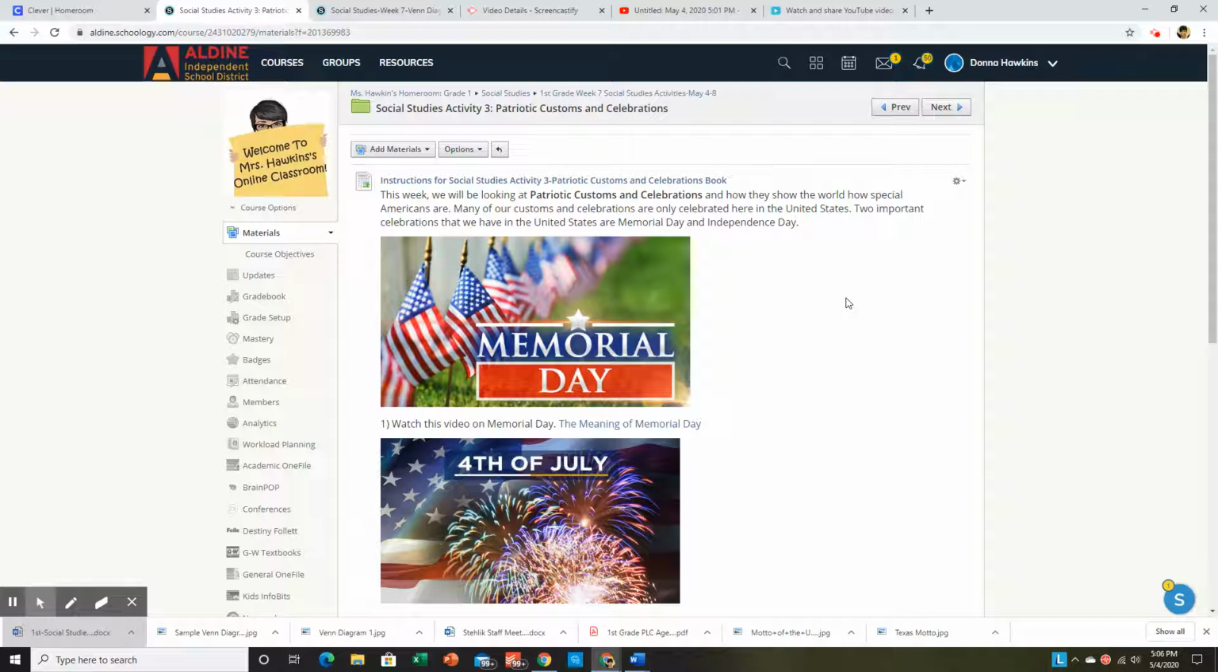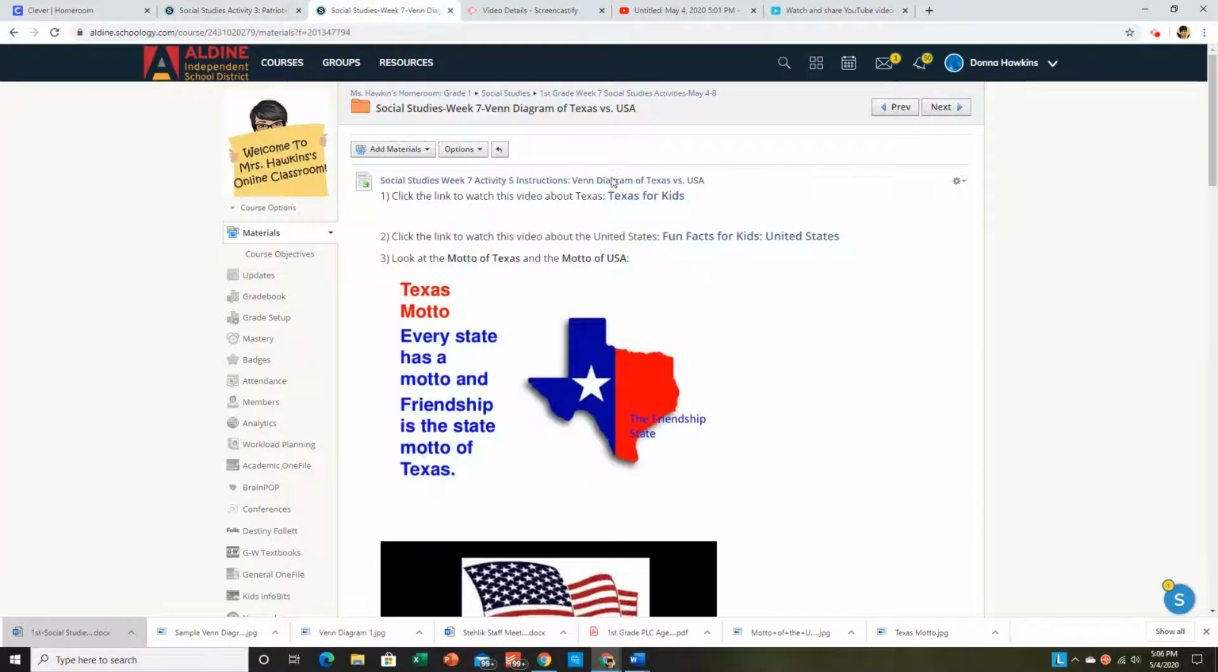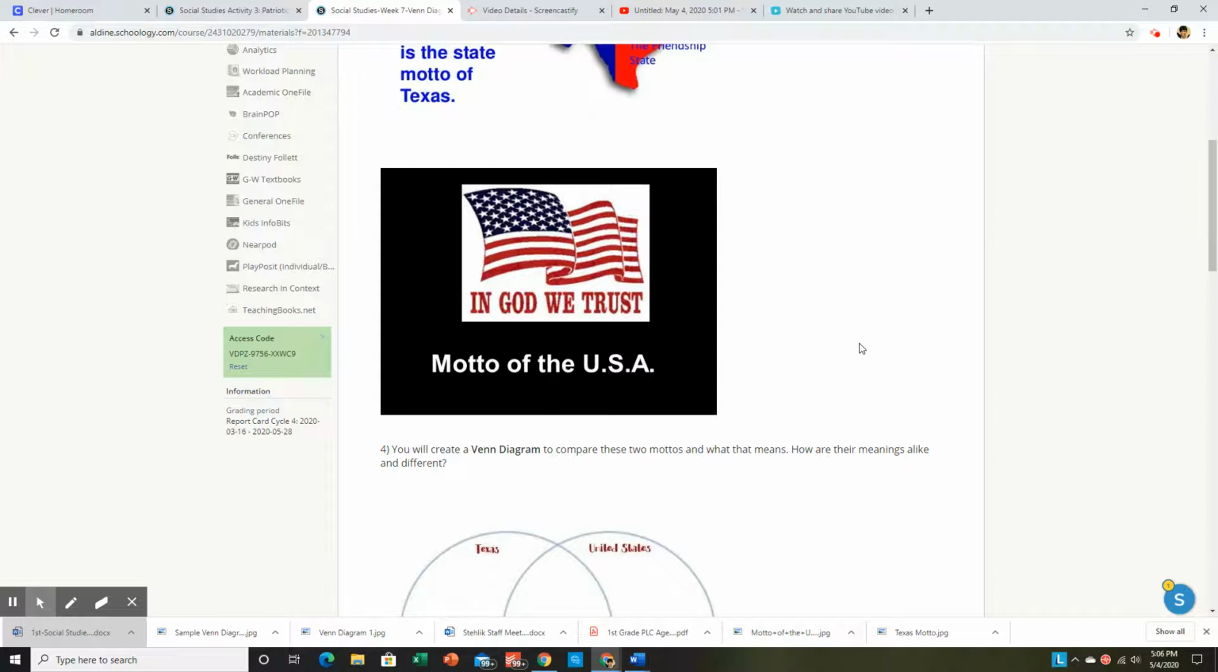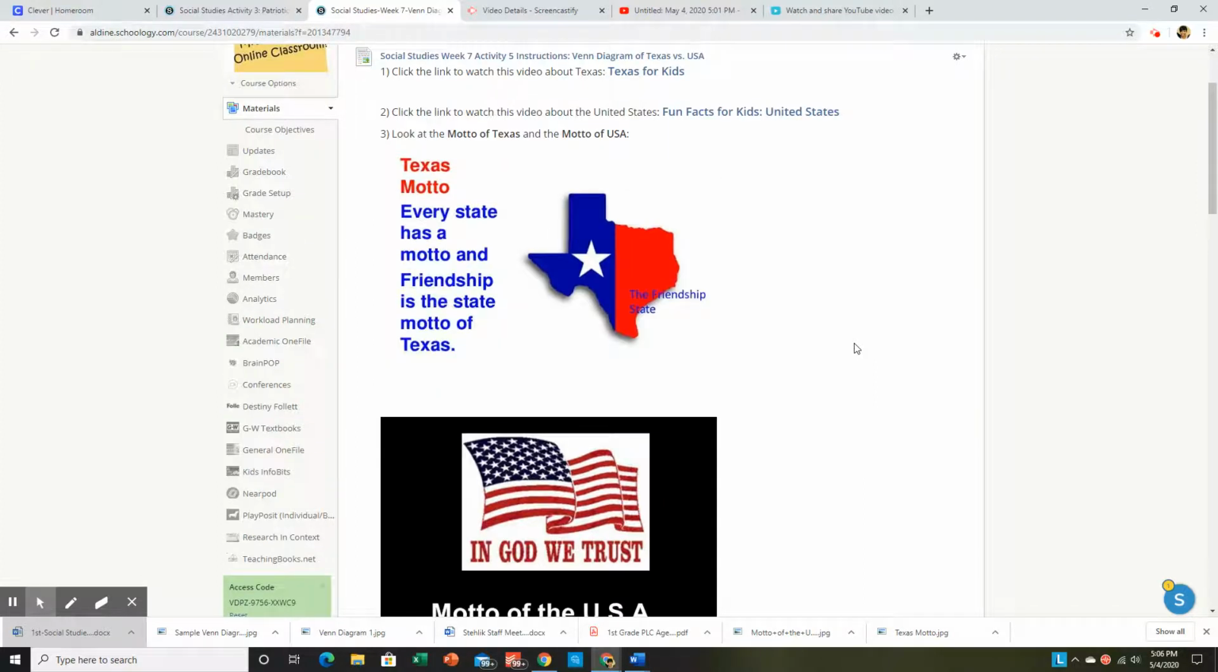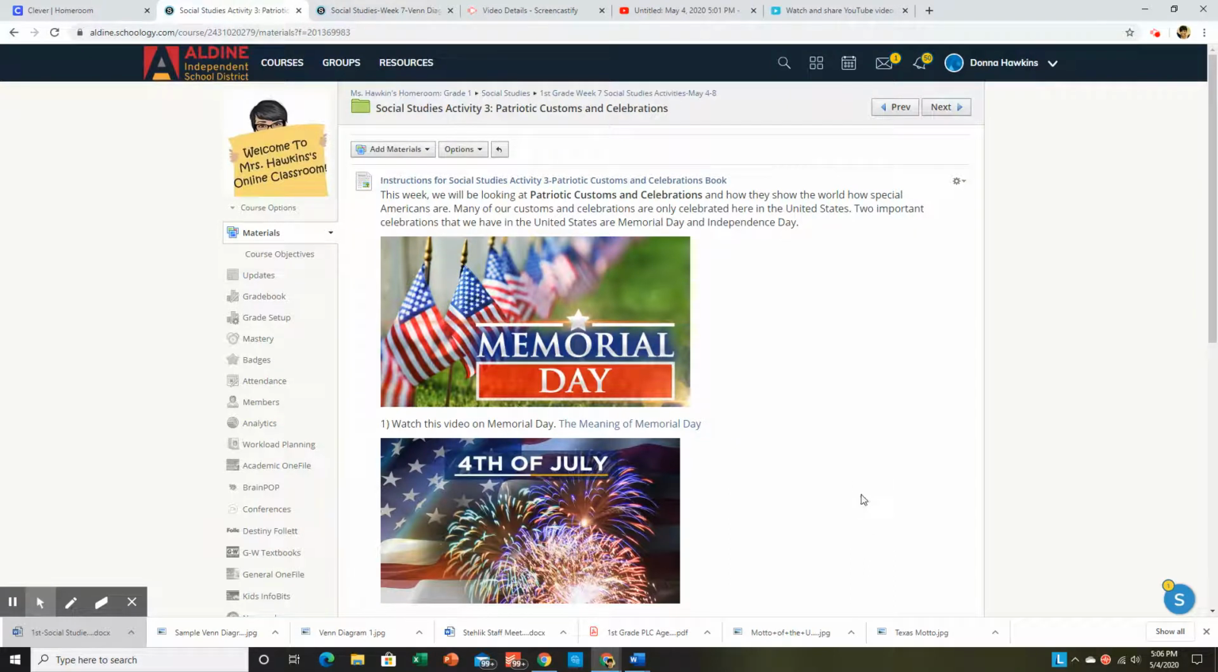So, activity 3 is patriotic customs and celebrations, with a very, very big focus on Memorial Day and the 4th of July. For activity 5, we will be discussing the Texas motto and the United States motto and what those mottos mean. Why are they so special? And what do they have to do with us as Americans? We're going to talk a little bit about activity 3 first.